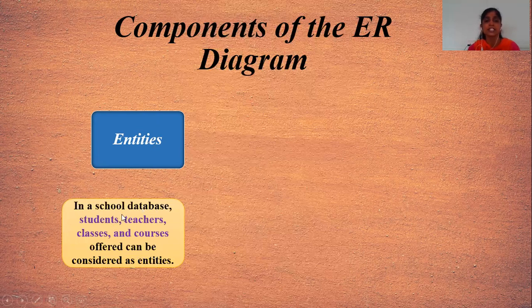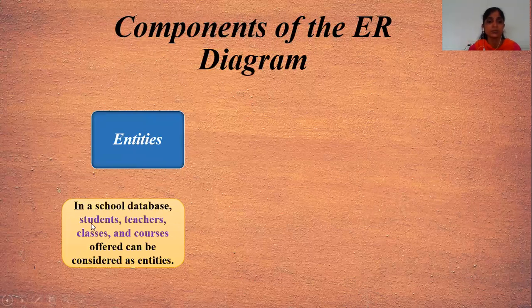Here we have to take the example of a school database. There is a school, then information related to the student, staff, library, or other courses, lectures, all those types of information are stored in the database, and these are called entities. For example, student is an entity. Teachers is an entity, which is a table contained in the database.